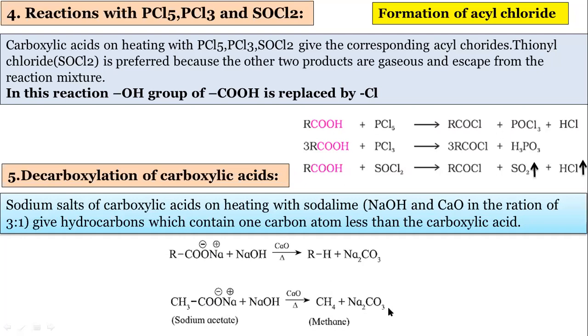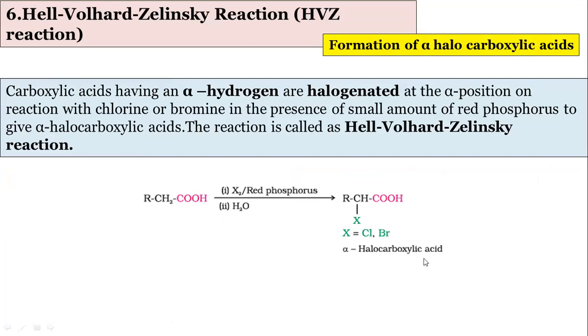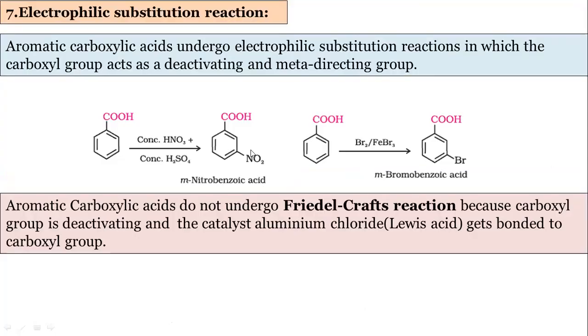Na2CO3 is the byproduct. So I request all the students, we have to prepare one chart, and in that chart we have to write which reagent is used for oxidation, which reagent is used for decarboxylation. This reaction is eliminated. This is not included in your syllabus. Hell-Volhard-Zelinsky reaction. This is a deleted part. This is also a deleted part.